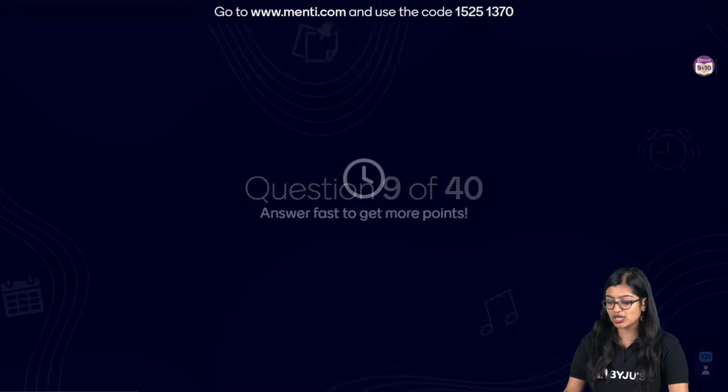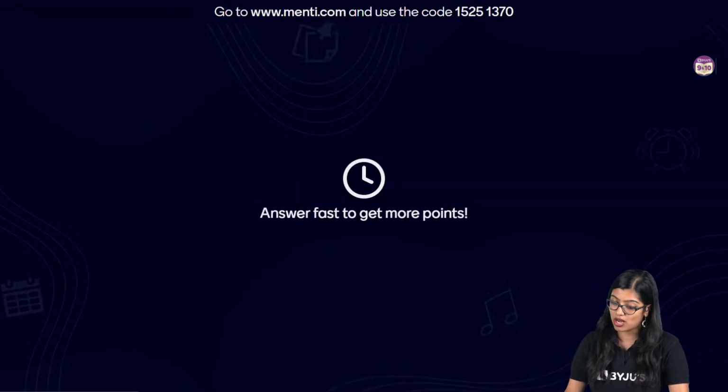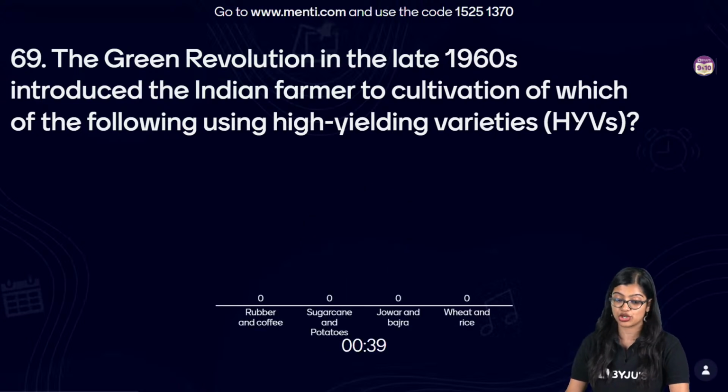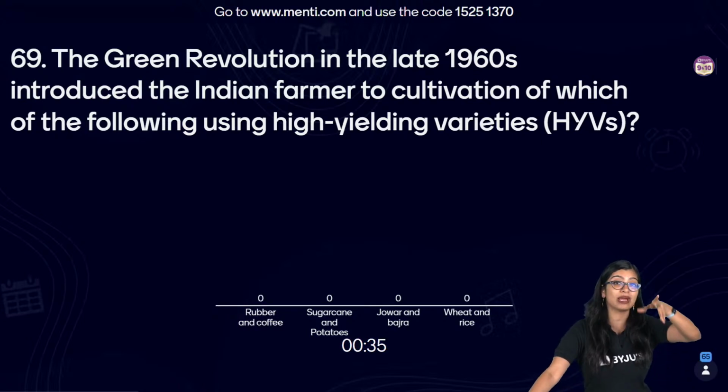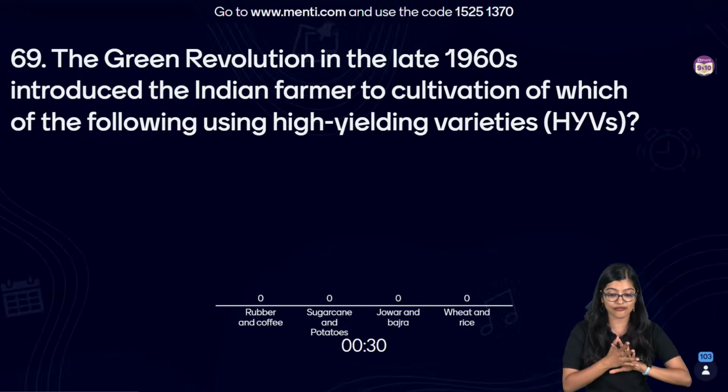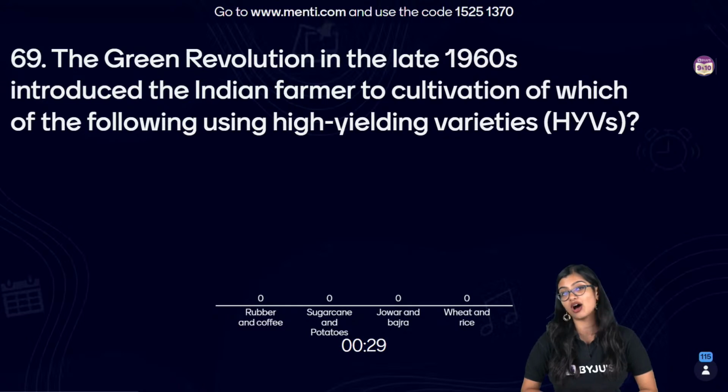Now moving on to question number 9 very quickly. Let's go a little faster. The Green Revolution in the late 1960s introduced the Indian farmer to cultivation of which of the following high-yielding varieties? So which among the following are high-yielding varieties that were used during the Green Revolution? Is it rubber, coffee; sugarcane, potatoes; jowar, bajra; or wheat and rice?